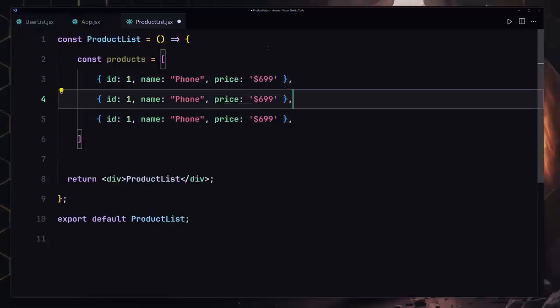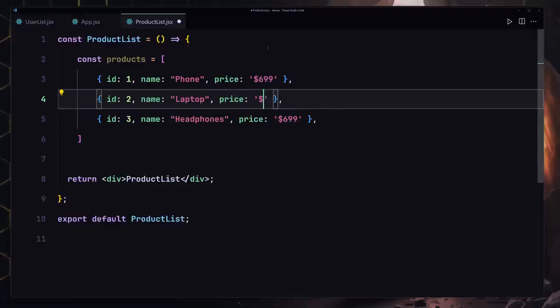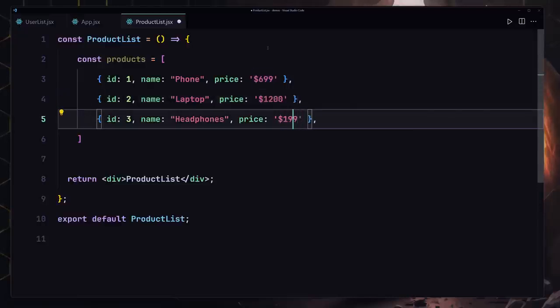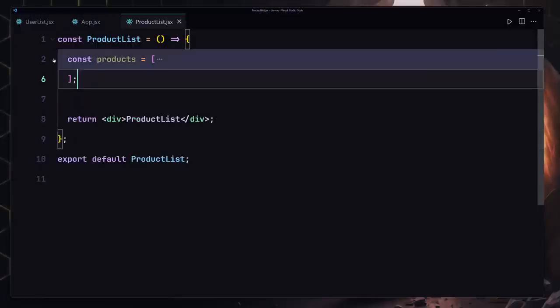I'm going to duplicate that a few times and change that to 2, and also change this one to 3. And I'm going to also change the name of that to laptop. Instead of providing a phone, I'm going to change that to headphones. And let's just also change the price to 1200, and also change the price to 199. I'm going to save my file, and this is how we are going to be defining our list of objects.